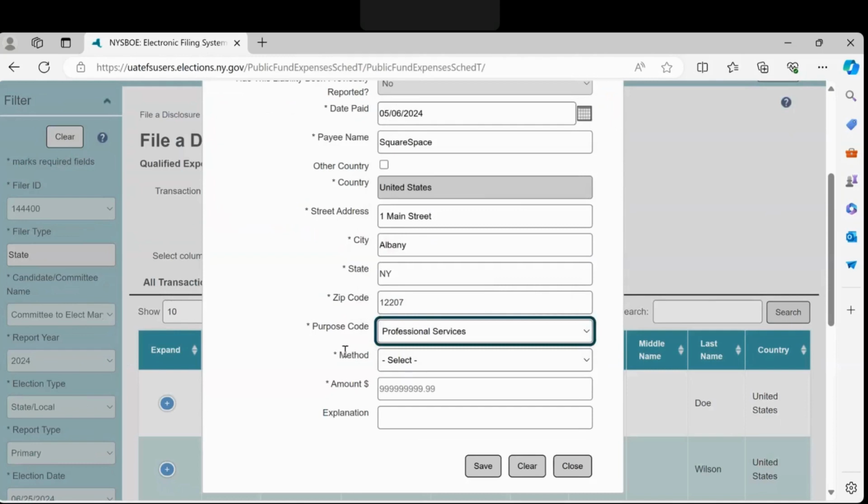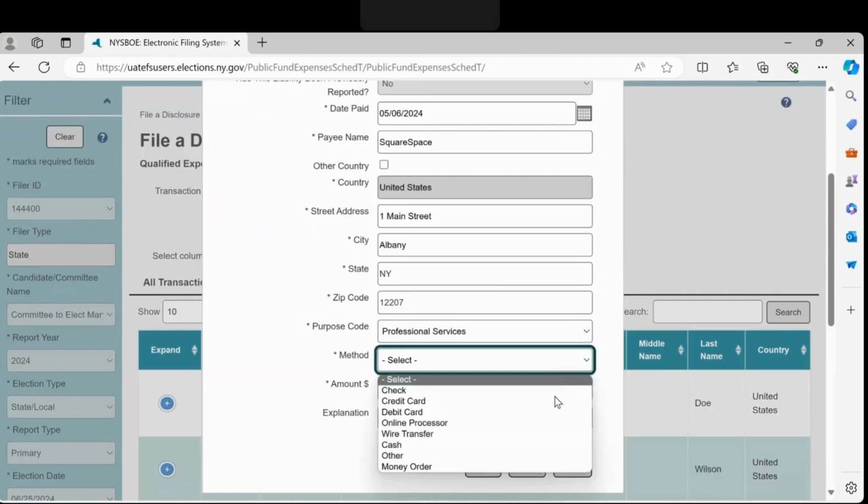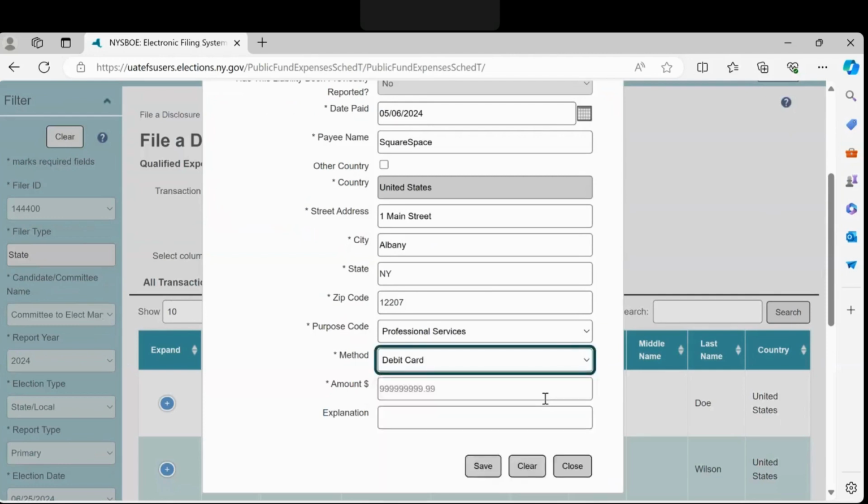Please note, if no purpose code accurately describes your expense, please choose Other and provide a required description in the explanation field below. Next, select the method of payment from the drop-down menu and input a check number if applicable. You will then enter the amount of the expenditure.